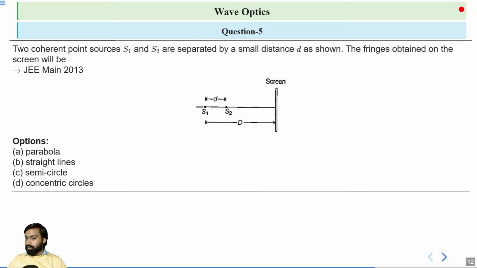S1 and S2 are sources. No, listen carefully. Capital D is the distance between source S1 and the screen, whereas small d is the distance between the sources. Small d tells us about the separation between the sources S1 and S2. You have to find out what the fringes obtained on the screen will be: parabola, straight lines, semicircle, or concentric circles. Now clear? All right, please solve.